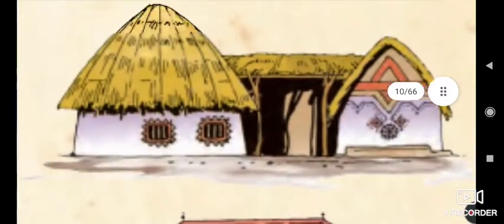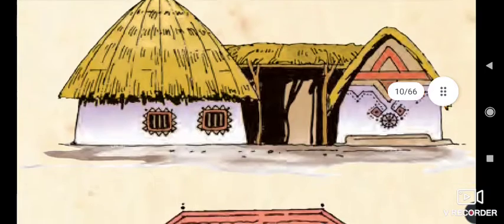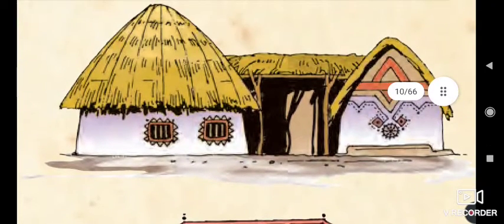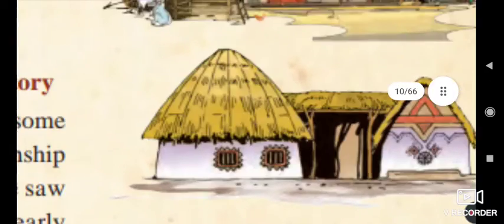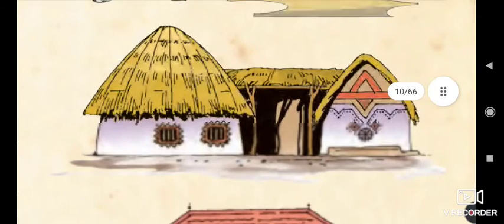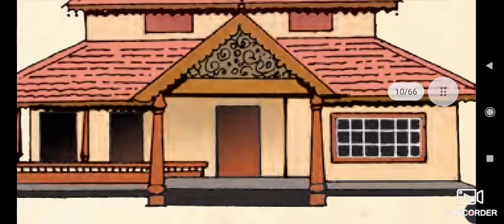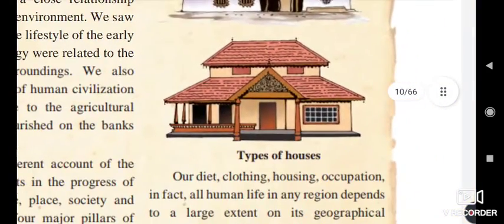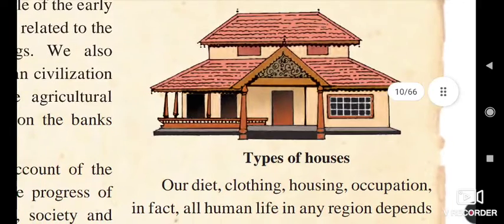Next picture is of the mud house, which has grass. This type of houses belongs to Bengal or Assam, where heavy rains fall. Next picture belongs to Maharashtra. Okay, it is a double floor.